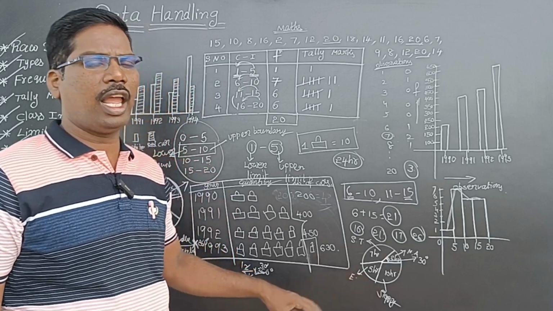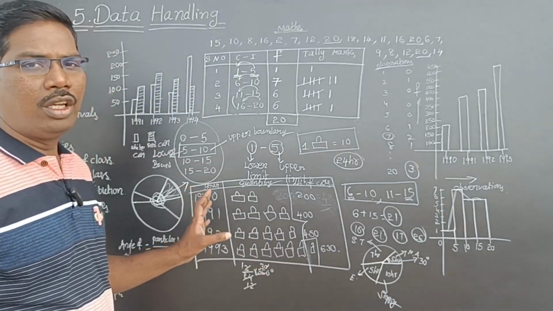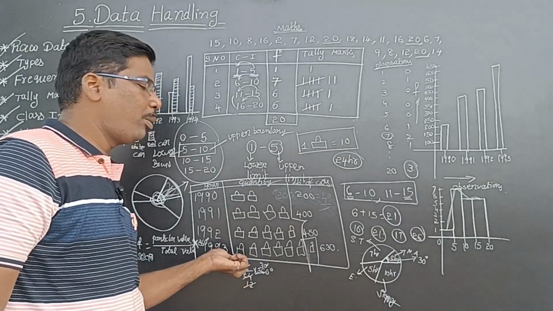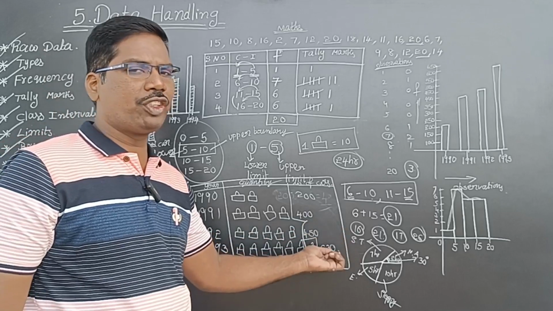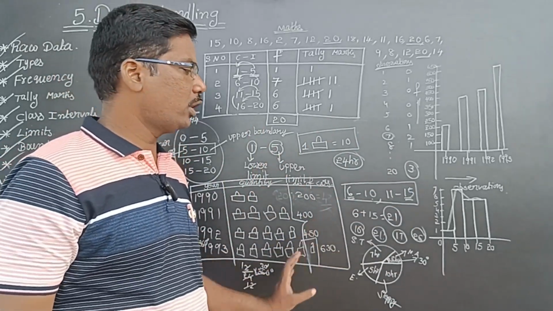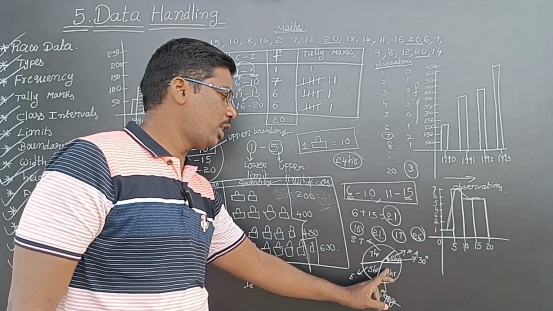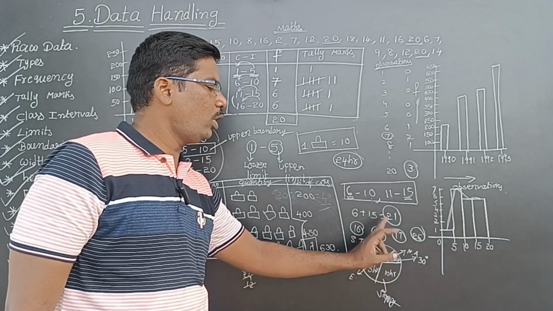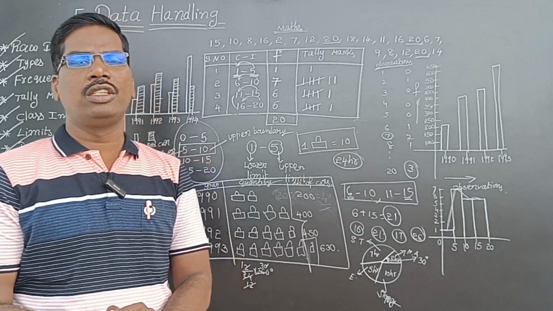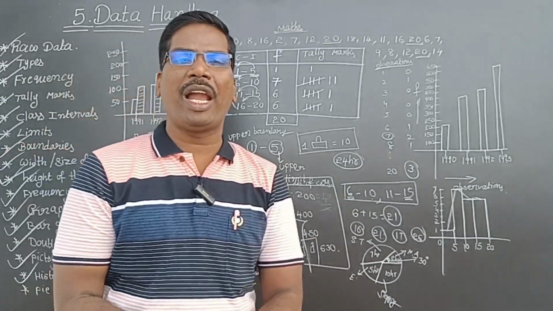Like that, every angle will come. If I take multiples of 24, I can get 30 degrees, 50 degrees, 40 degrees like that. The sum of all angles will be 360 degrees. Do you understand? This is 30 degrees, this is some degrees, and this is some degrees. The total is 360 degrees. So like that we can represent data in a circle graph or pie chart.